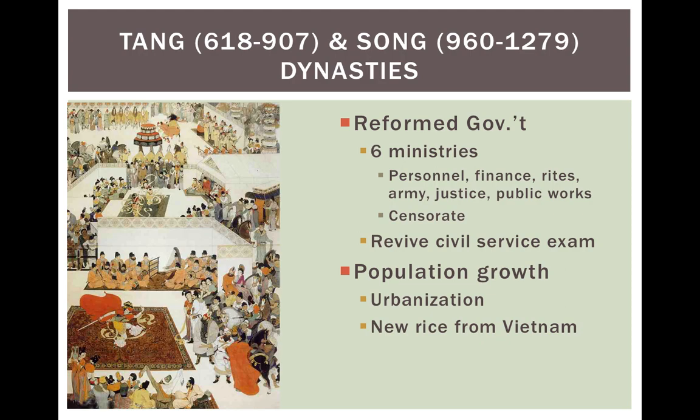And then above all of these, there's a group called the censorate. And the censorate tries to stop any corruption that's going on. And so by dividing up the work this way, by having a kind of big brother looking over these agencies, it helps rein in a lot of the corruption that they experienced before at the end of the Han Dynasty and throughout the era of no major empire.